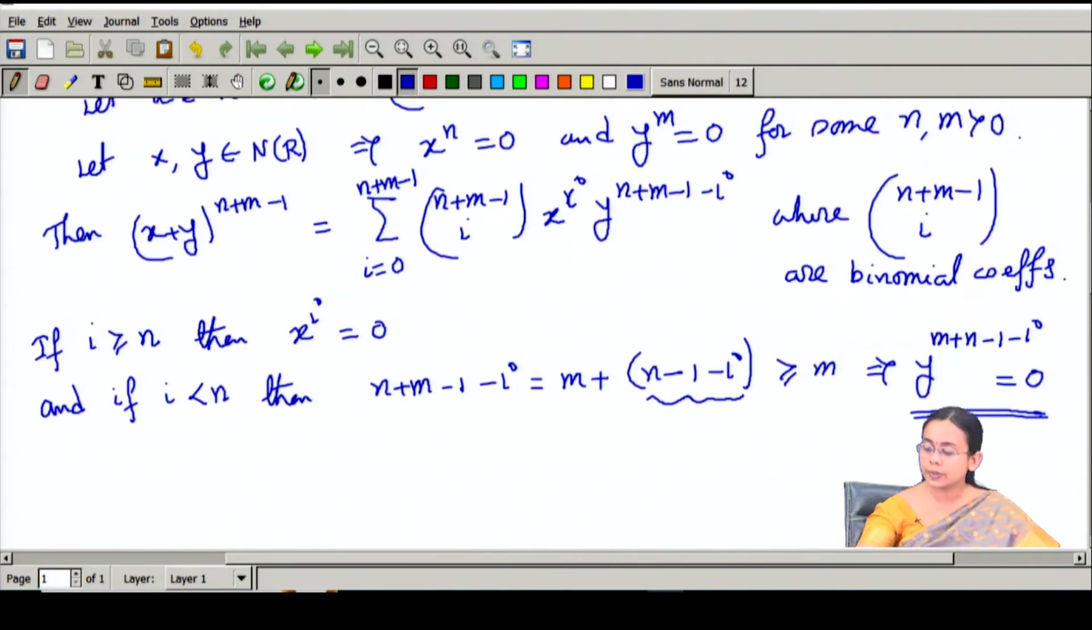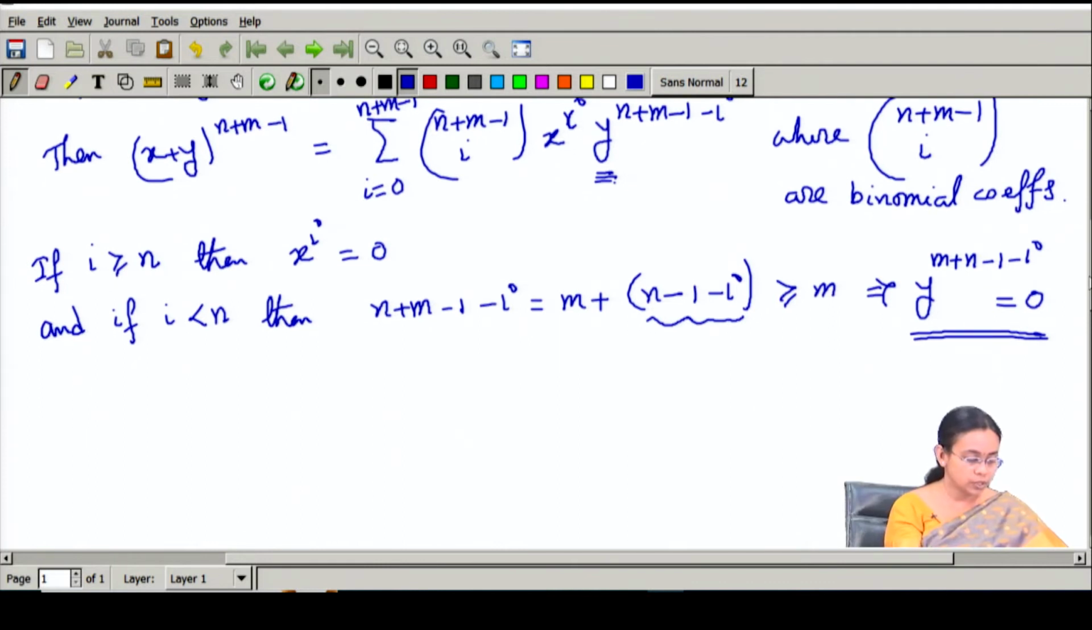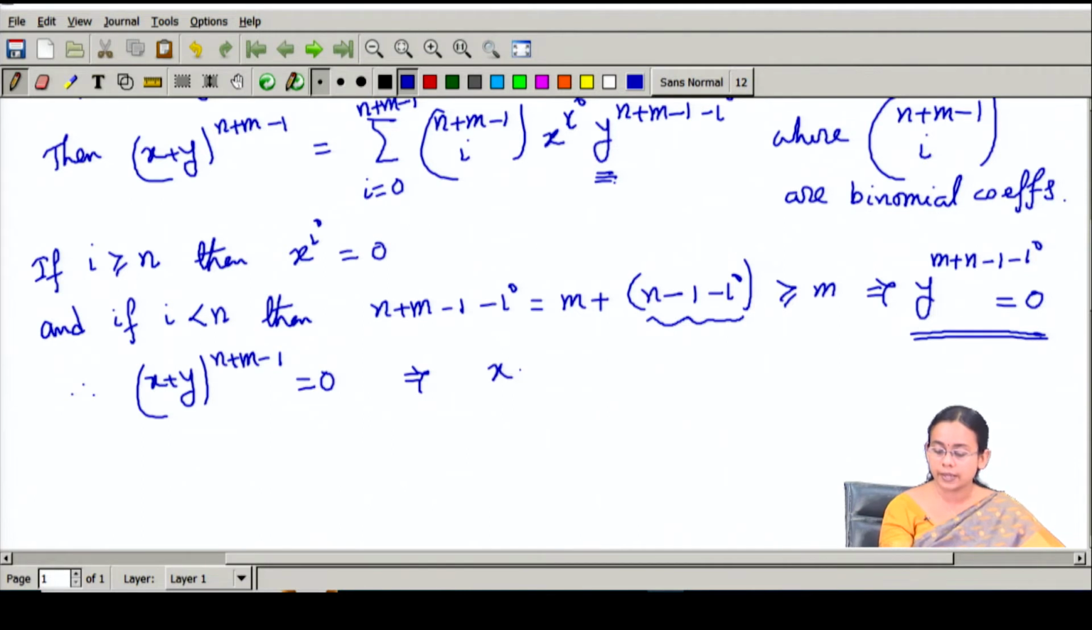So, in this expression I can see that either x to the power i will be equal to 0 whenever i is greater than or equal to n, and for the remaining, when i is strictly less than n, this quantity will be 0 in this summation. Therefore, (x + y)^(n+m-1) is coming out to be 0, which says that x plus y belongs to N(R). So, x plus y is again a nilpotent element. Therefore, it is closed under the addition operation. That means that this is an ideal.